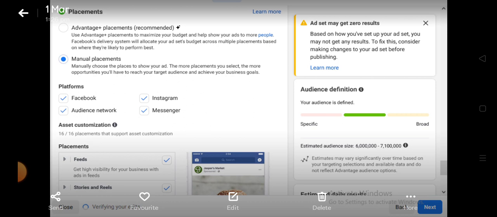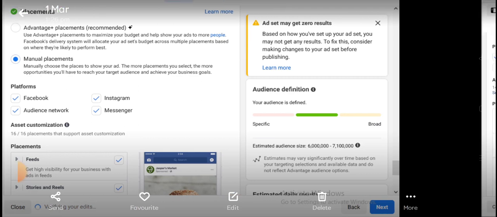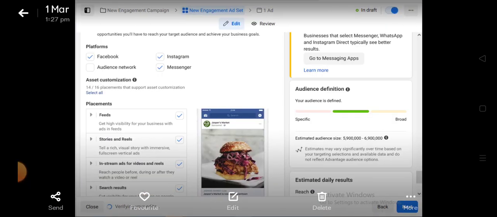So like I said earlier, turn off Audience Network, turn off your Messenger if it works. Can you see right here now? I was able to turn off the Audience Network, but as I was turning off the Messenger, it was also showing a minus sign on the feed.